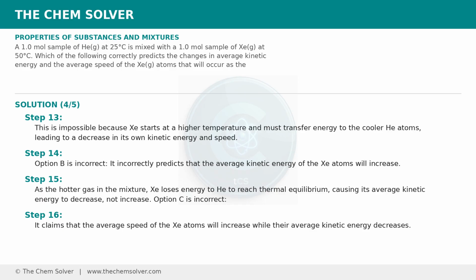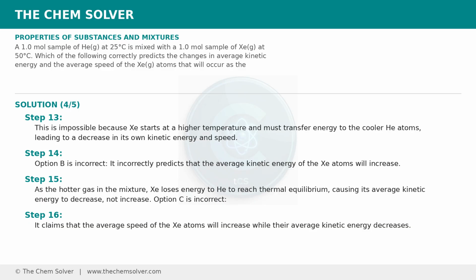Option B is incorrect. It incorrectly predicts that the average kinetic energy of the Xe atoms will increase. As the hotter gas in the mixture, Xe loses energy as heat to reach thermal equilibrium, causing its average kinetic energy to decrease, not increase.